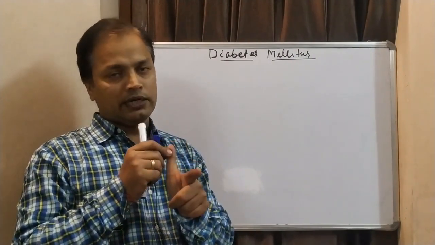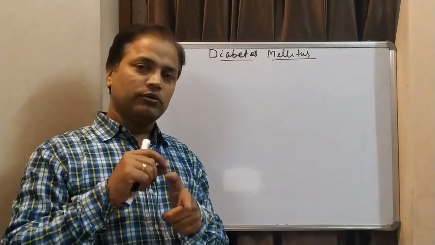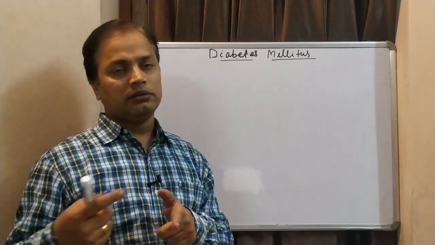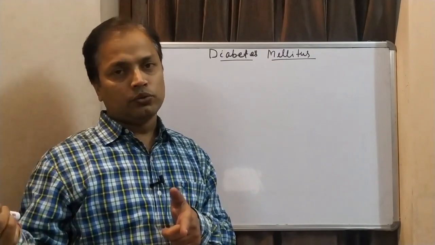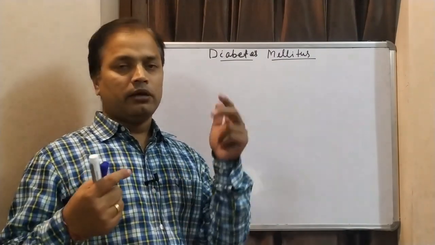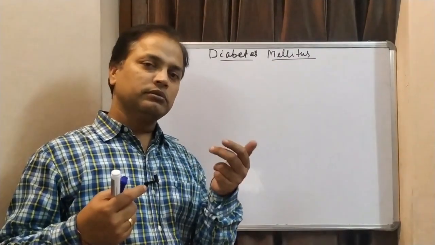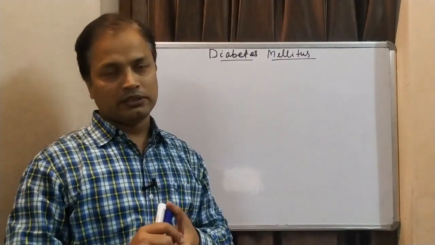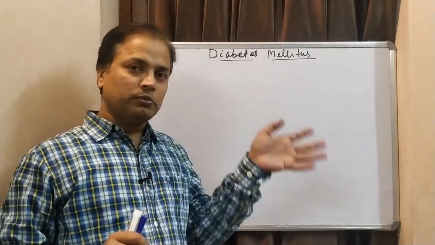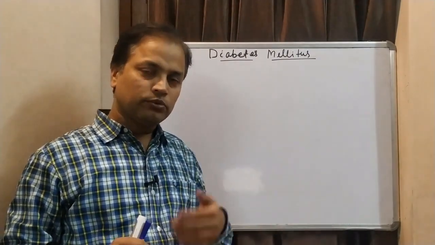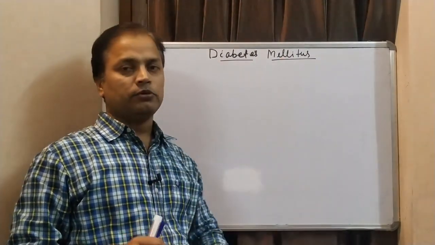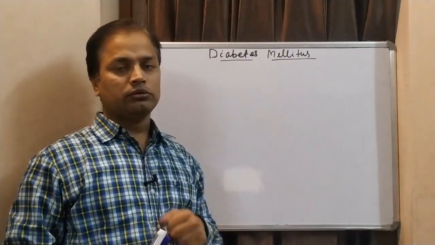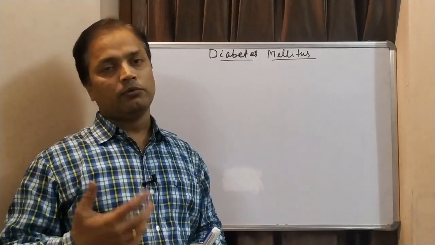So we get acetyl coenzyme A, and you know that acetyl coenzyme A is the source for lipid synthesis. It is also the source for amino acid synthesis, and through the HMP shunt pathway we get pentose sugar, which is for nucleotide synthesis. So if glucose is not processed, all other metabolic processes will be affected. In diabetes mellitus, not only carbohydrate but other metabolic processes are also affected.